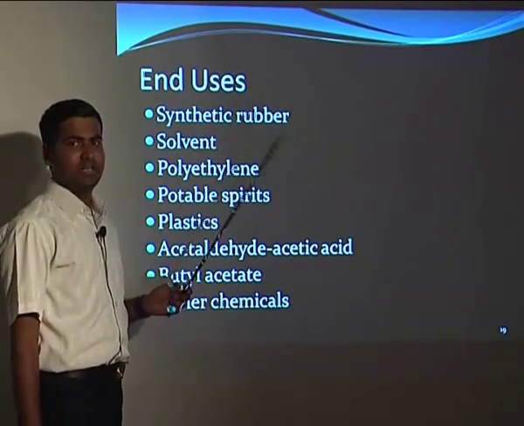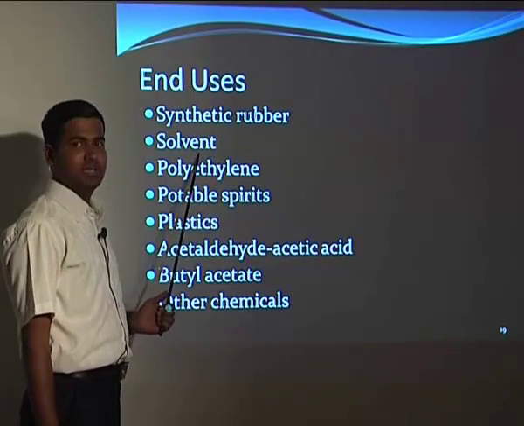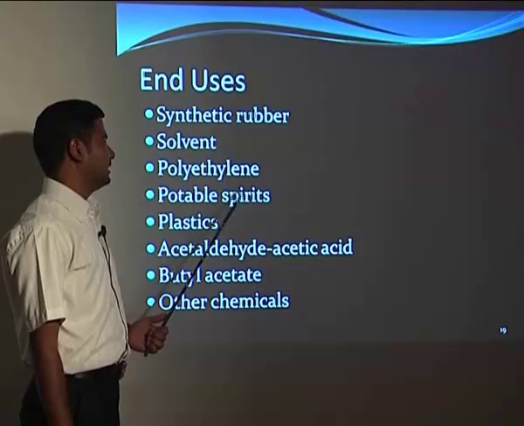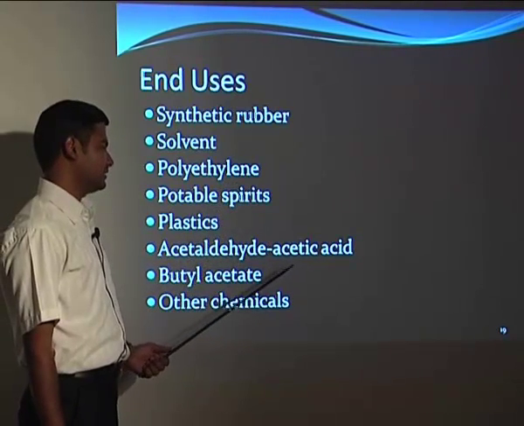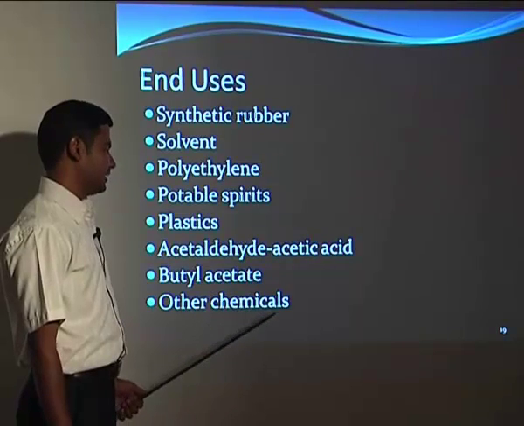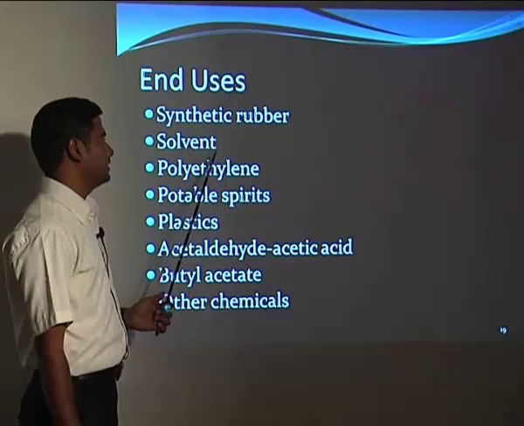Then if we see the end uses of ethanol, it is used for synthetic rubber preparation, it can be used as a solvent, and for preparation of polyethylene, potable spirit, plastic, acetaldehyde, acetic acid, butyl acetate and other chemicals. So the main use of ethyl alcohol is as a solvent.